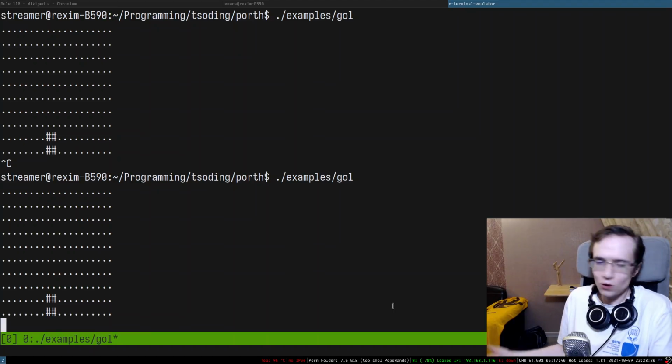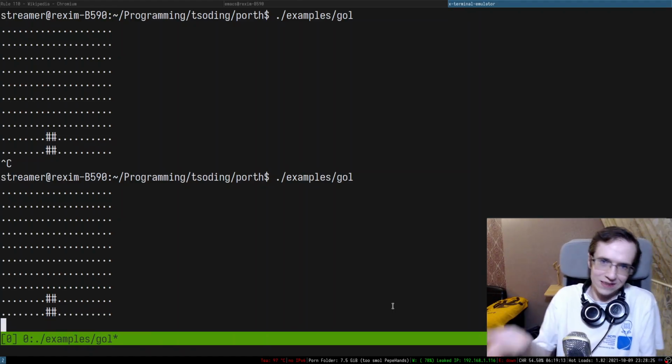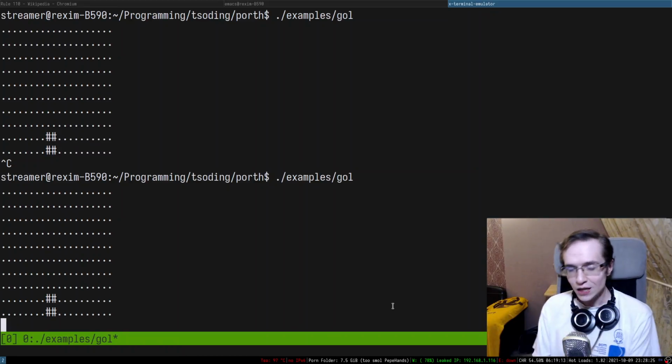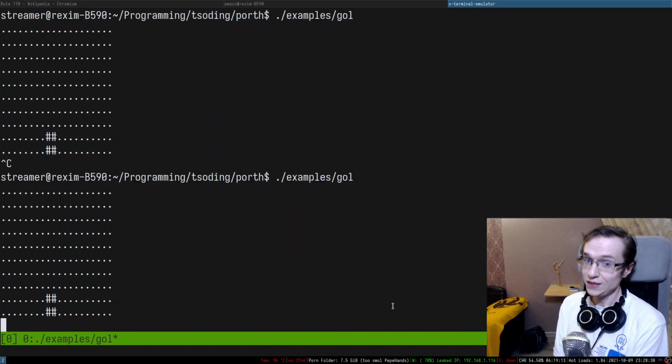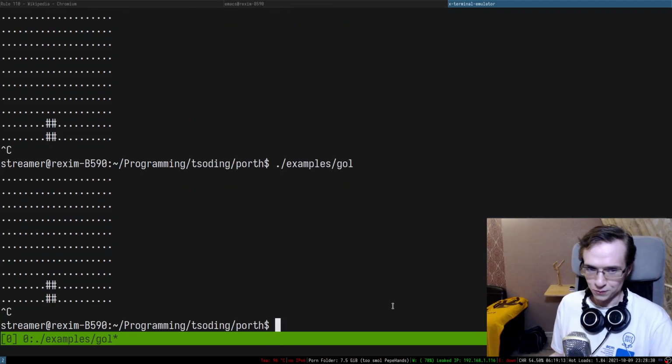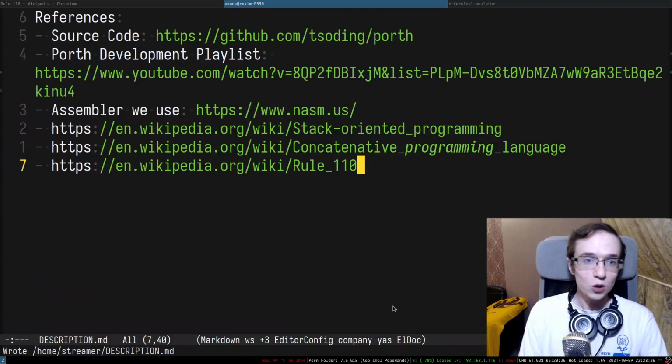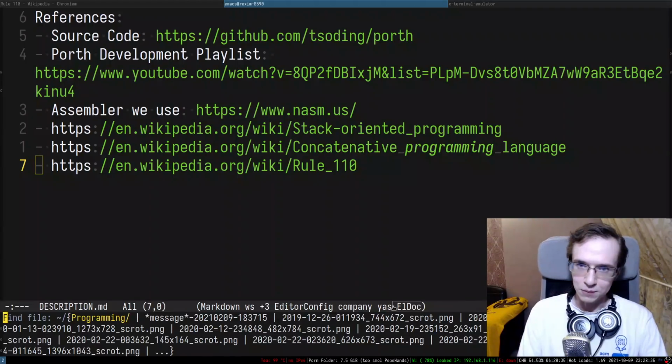Basically, it's almost like C. It's at the same level as C. Whatever you can do in C, you can do in this language. So it is already pretty powerful. That's pretty cool in my opinion.